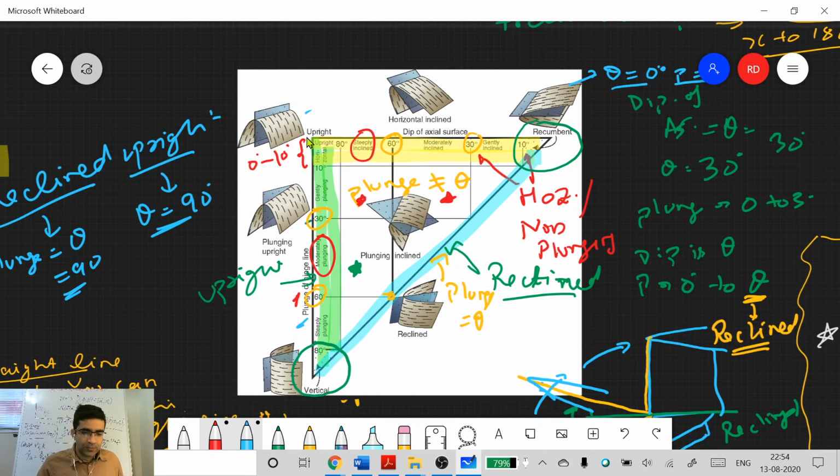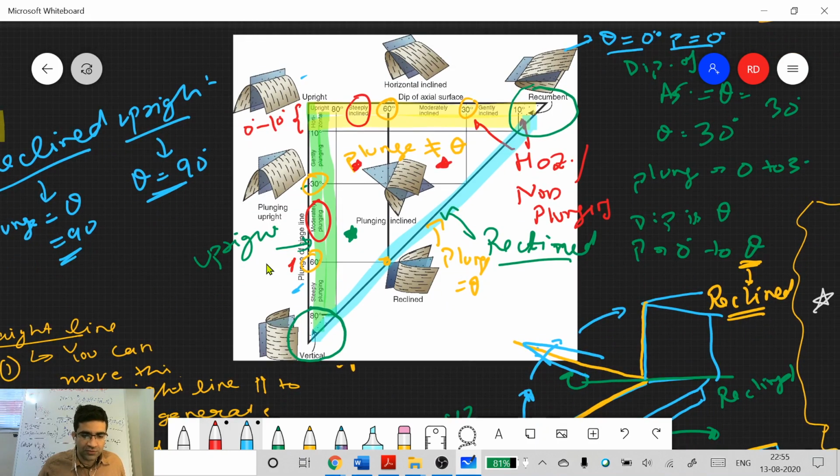Again, one thing to remember. Sir, an upright fold could be plunging as well. Yes, correct. So all these folds along this green line are all upright, but you see they can be plunging along this green shaded area. They are all upright and they can plunge. You see, if you erase here, the plunge is non-zero. Look at the plunge here, it is non-zero. Understood?